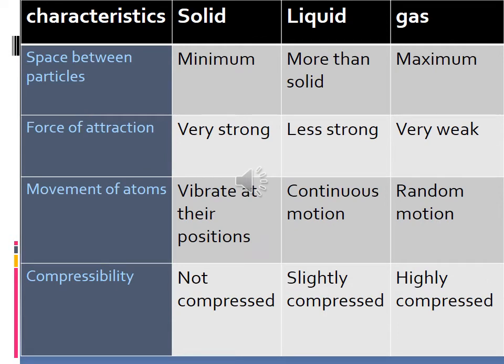Okay, in the solid we have minimum space, is it? We have already said in the arrangement it is closely packed. அப்ப ரொம்ப டைட் க்ளோஸா பேக் ஆயிருக்கும் போது ஸ்பேஸே இருக்காது, is it? So that we are saying minimum space between the particles in the solid. Okay, for the liquid the space is somewhat more than solid. Solid விட liquid ஓட space வந்து கொஞ்சம் ஜாஸ்தியாவே இருக்கும். So that we are saying it is loosely packed, so that the space is also more than solid. Okay, and then gas, we have already said the arrangement of particles is far apart, so space is maximum, a lot of space will be there.